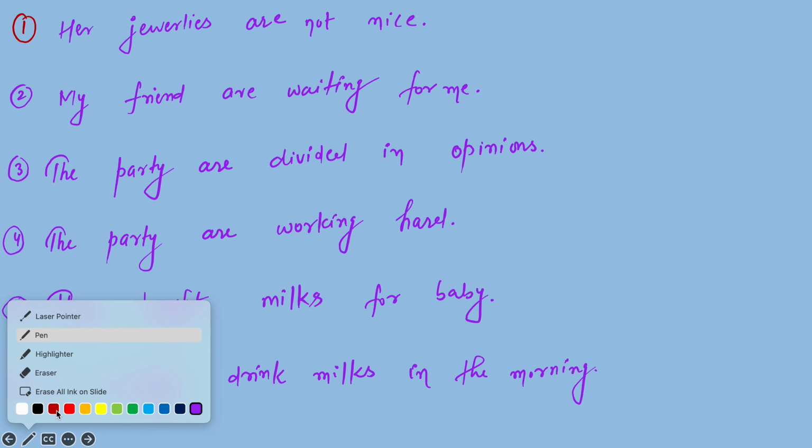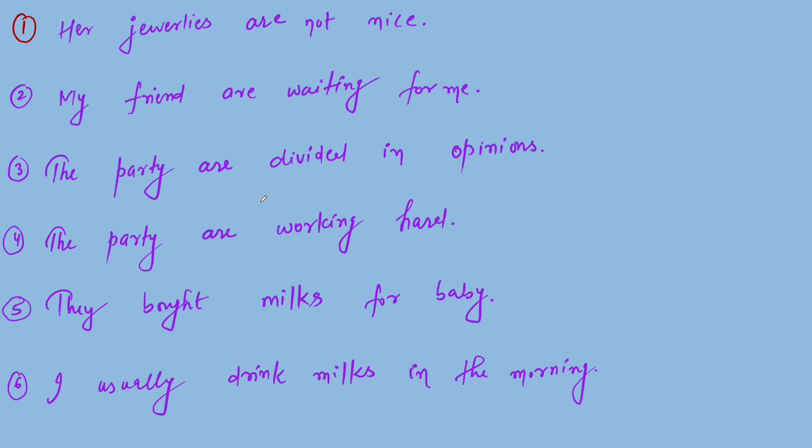So now you need to rectify the mistakes. The first, her jewelries are not nice. As we have already discussed, it is a material noun, and material noun comes under the category of uncountable noun. So it cannot be converted into plural form directly by adding s or es. So it will be only jewelry.